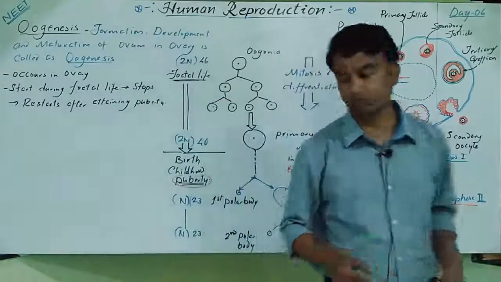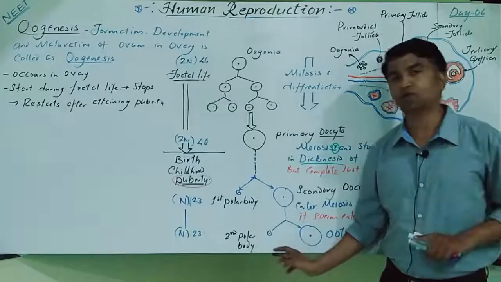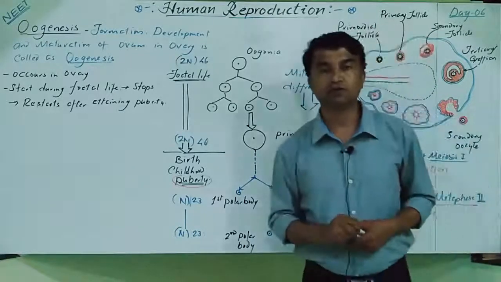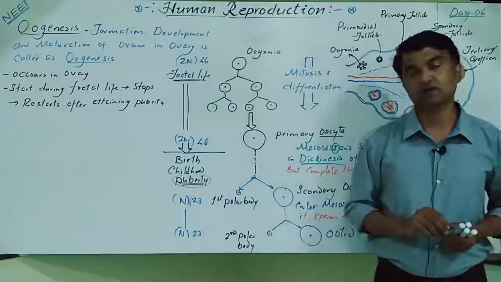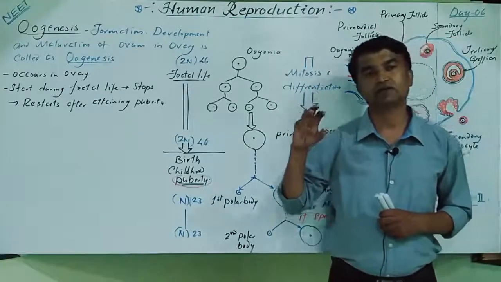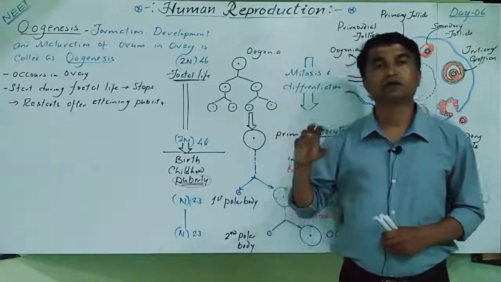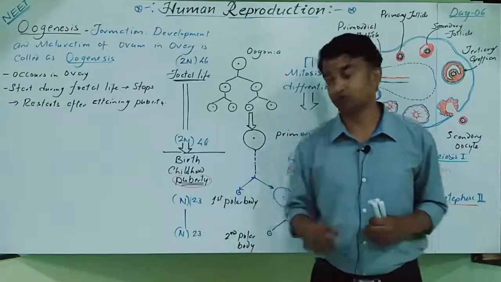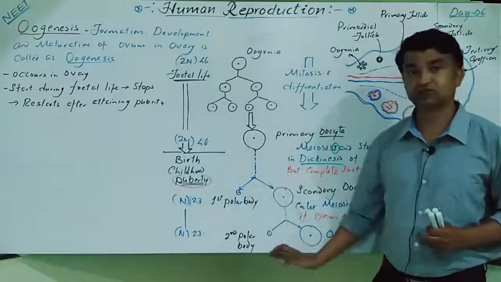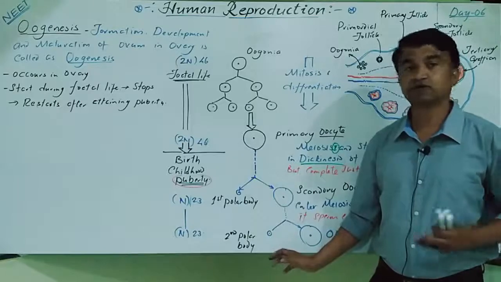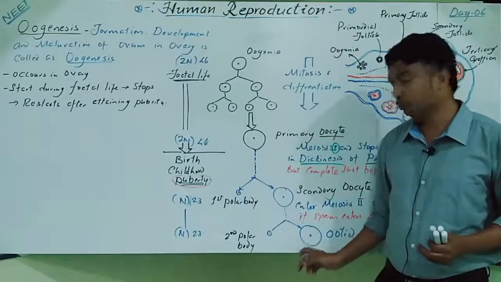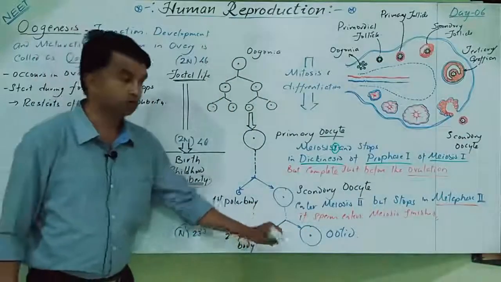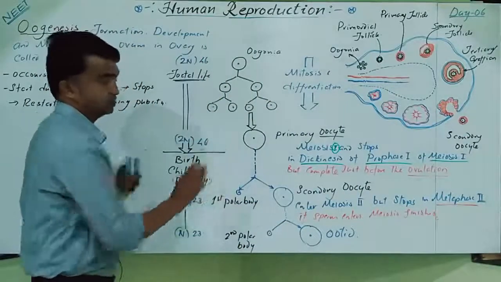For example, when you take spermatogenesis, a spermatid is produced. Clear? That spermatid undergoes transformation, that is nothing but spermiogenesis. Transformation of the spherical, simple spermatid into the special tadpole-like structure, the spermatozoa, is called spermiogenesis. Here such transformation or differentiation is not there. So this oocyte is ready to undergo fertilization. This oocyte is a completely mature one. So this is about oogenesis.